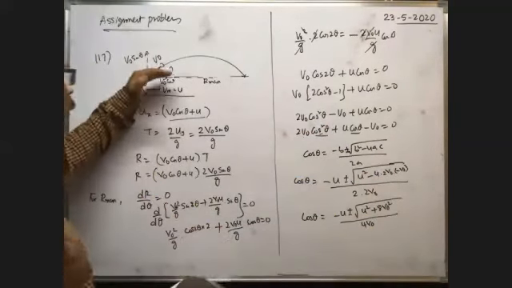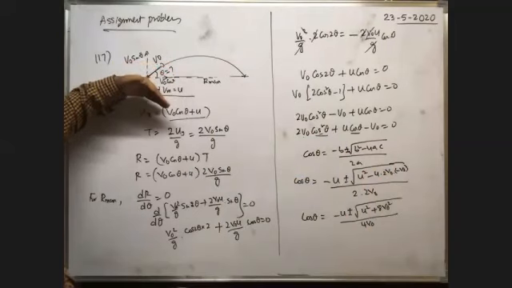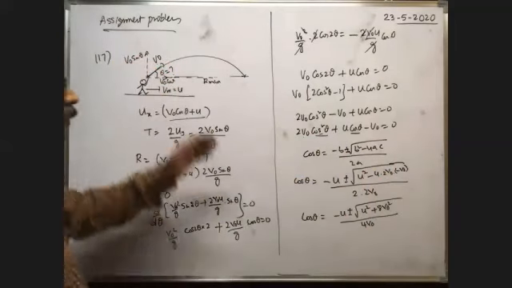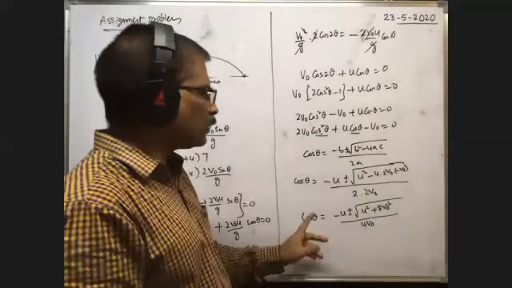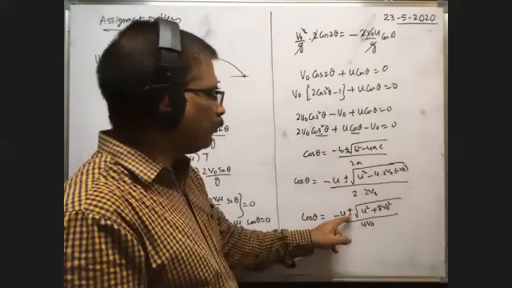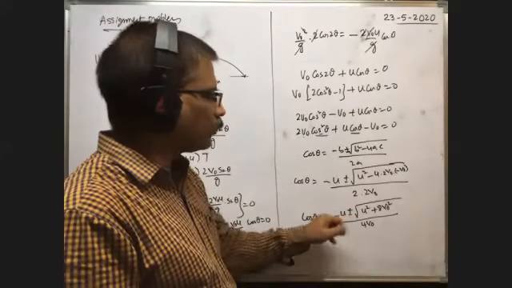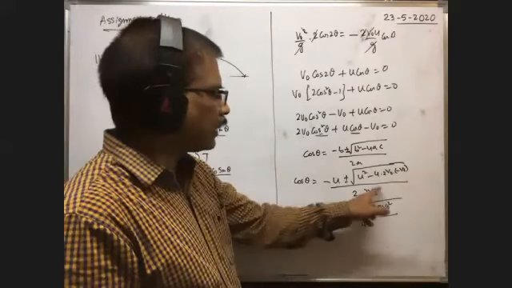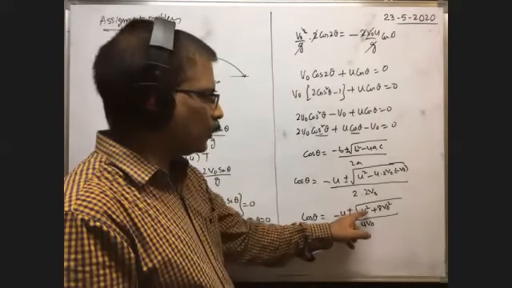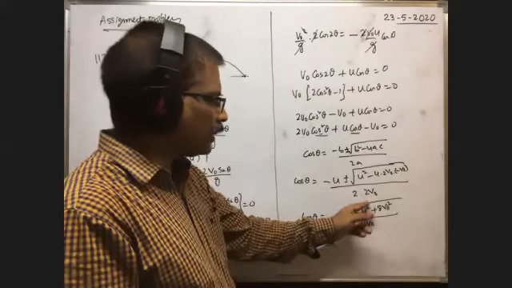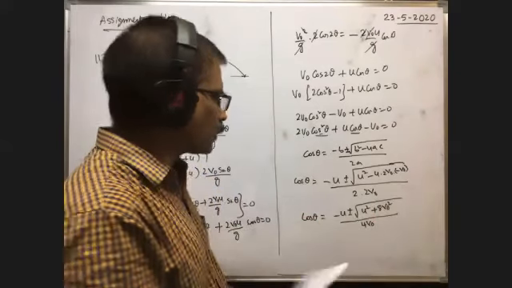Definitely the angle must be positive. It is not below the positive x-axis; it is above the positive x-axis, which means theta must be positive. To have theta positive, if you take the minus sign, you will get cos theta negative, because this term is greater than this term, since u square plus something is there. That's why you have to take the positive sign.